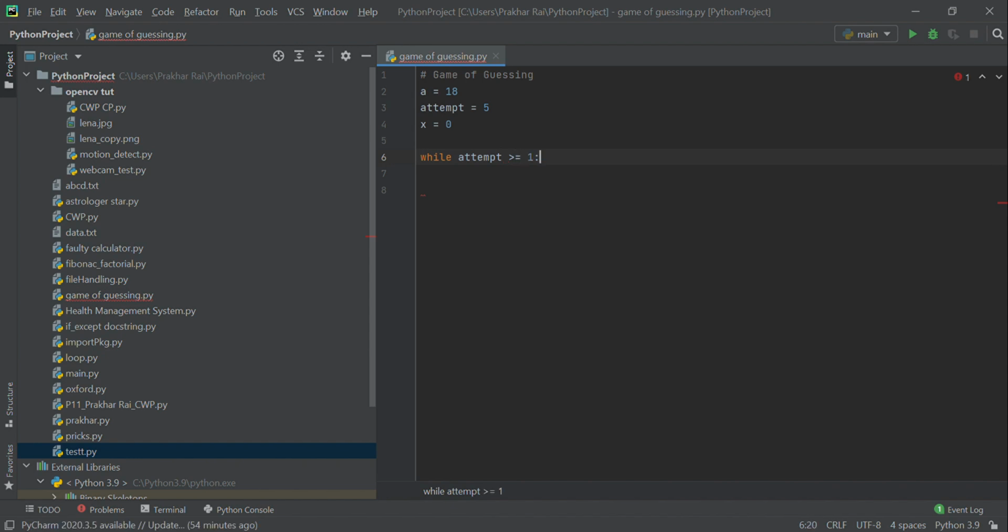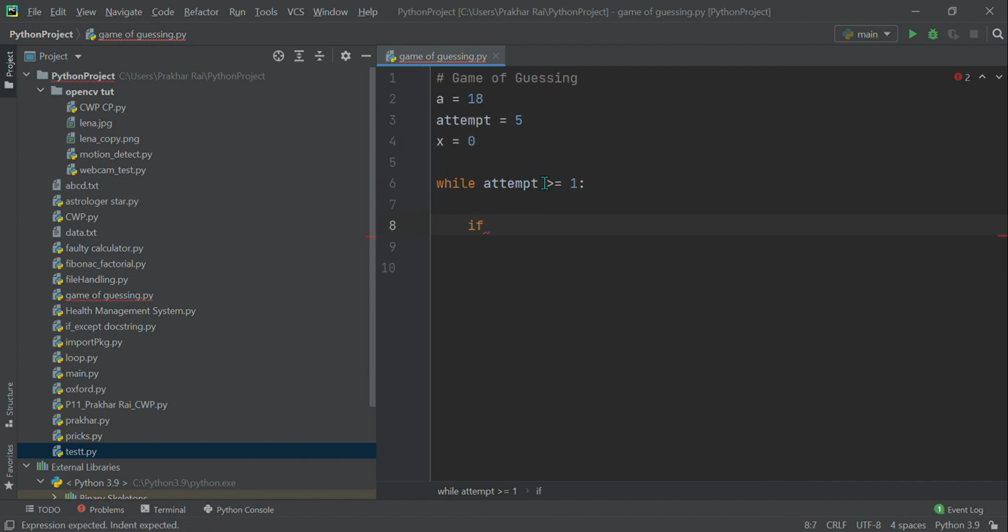Basically we have 5 attempts, right? So the loop should continue until the attempts get to 0. We can also write here greater than or equal to 0 or greater than or equal to 1. It is one and the same thing. So, while entering the loop, let me zoom in a bit for you so that you can see it more clearly.